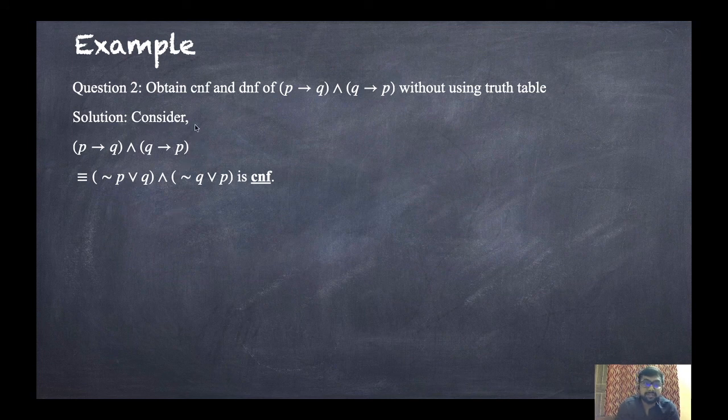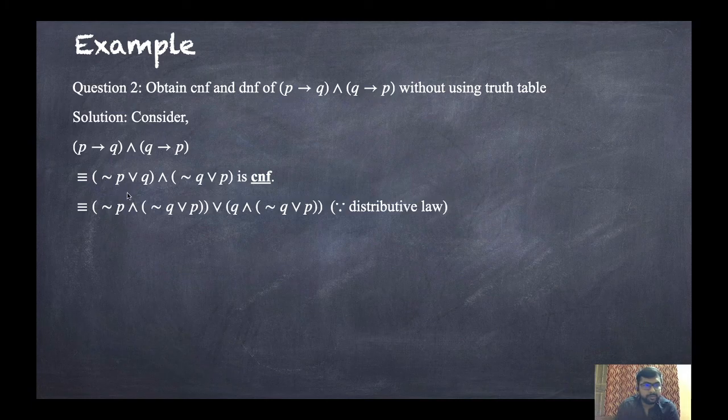Now with the same proposition we want to find the DNF. So how to do it? Now we will use distributive law, that is not P and this whole bracket, or Q and this whole bracket. Now we will open the bracket, that means not P and not Q, or not P and P, or Q and not Q, or Q and P. Now you can check here in between there is or, and in the rest of the brackets there is and. Now I think there will be only the last step remaining.